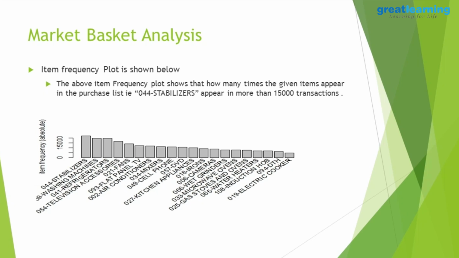For example, here we can see that stabilizers appear 15,000 times out of the total transactions. So that way we can get the upper limit for the support value. For example, if we take the stabilizers, we have in total 3 lakh transactions. So 15,000 divided by 3 lakh gives around 0.5%. So that way we can find the upper limit for the support value.